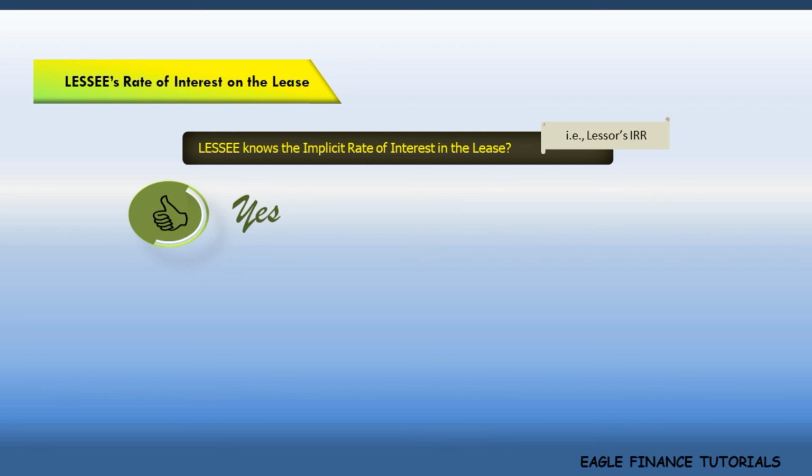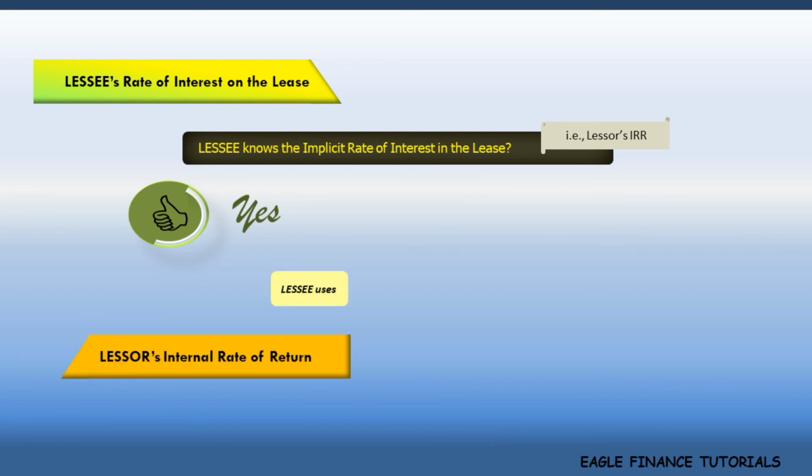In an exam problem, if the question specifies the rate of interest of the lessor, then that's the rate that is to be applied for accounting in the books of lessee as well. In such case, the lessee uses the same rate as used by the lessor in calculating and accounting for interest expense in his books.